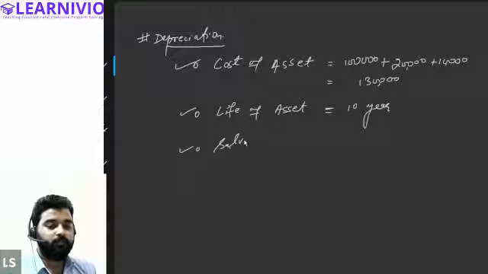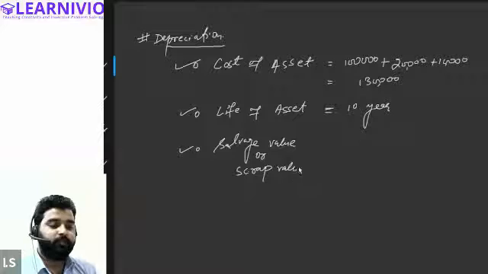Salvage value, or we can also call it scrap value, should also be known. Now, what is a scrap value?